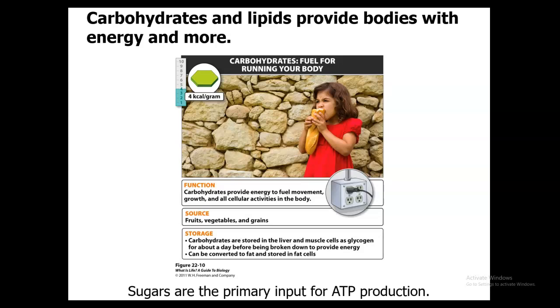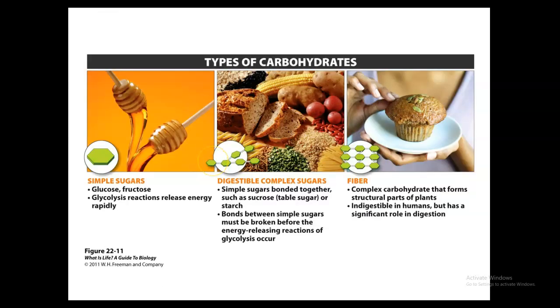Muscle and liver glycogen, which is going to be your energy reserve in animals, is going to be produced from these. So you have 3 different types of carbohydrates. Looking at these, you have your simple sugars. They're going to be made in a linear ring structure with 3 to 7 carbon atoms, broken down directly through glycolysis, releasing that energy. Examples of these simple sugars are glucose and fructose. So they're broken down very easily and release energy quickly.